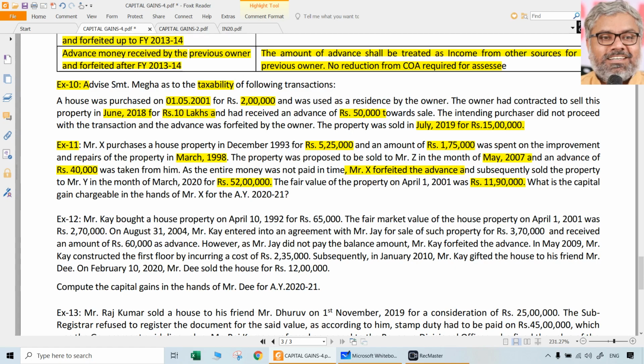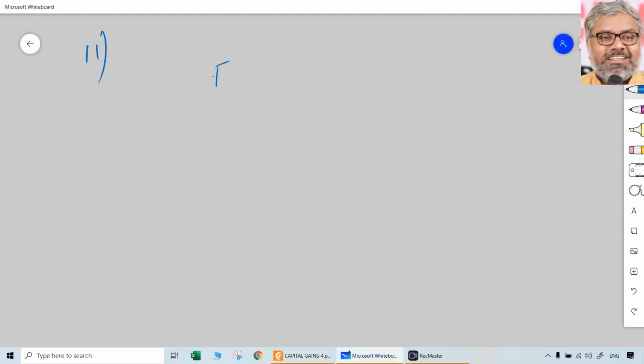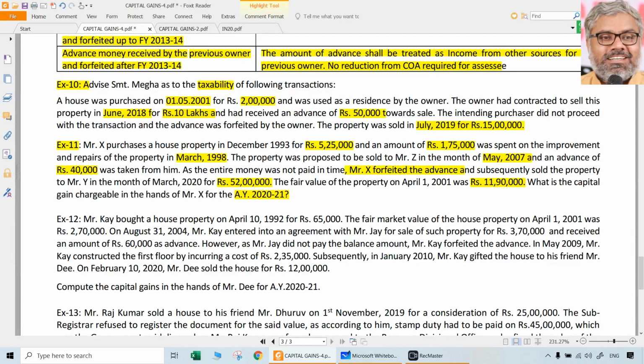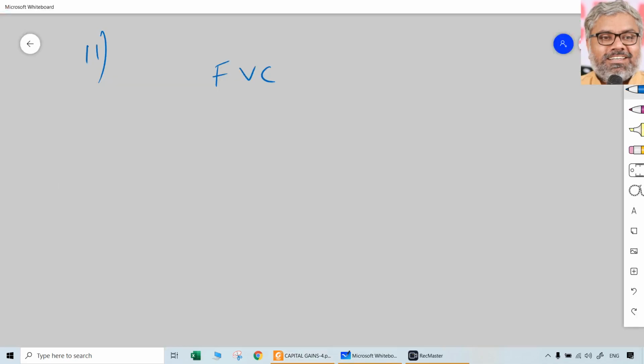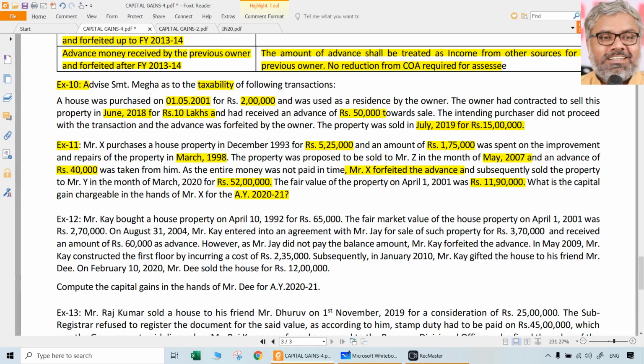What will be the cost of acquisition for this purpose? 11 lakhs 90,000. What is the capital gain chargeable to tax in the hands of Mr. X for the assessment year 2021? Same, full value of consideration first. How much is that? 52 lakhs. Expenses and all are not there, so we don't need to worry about it.